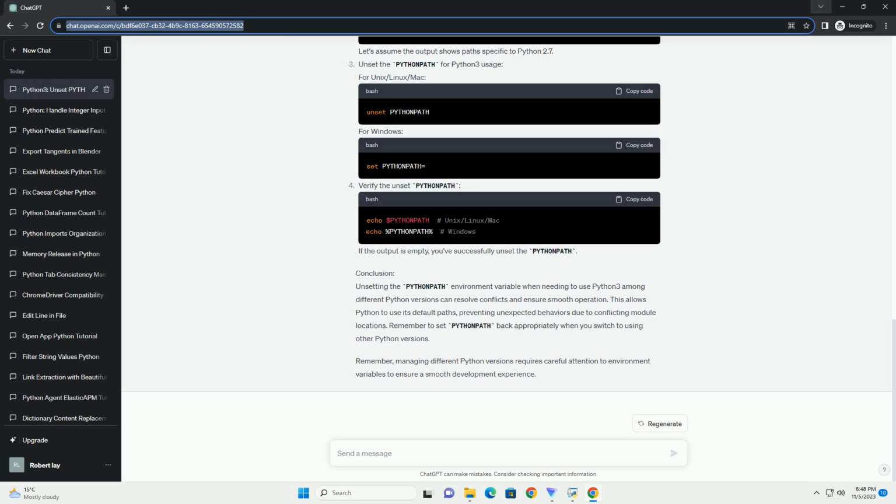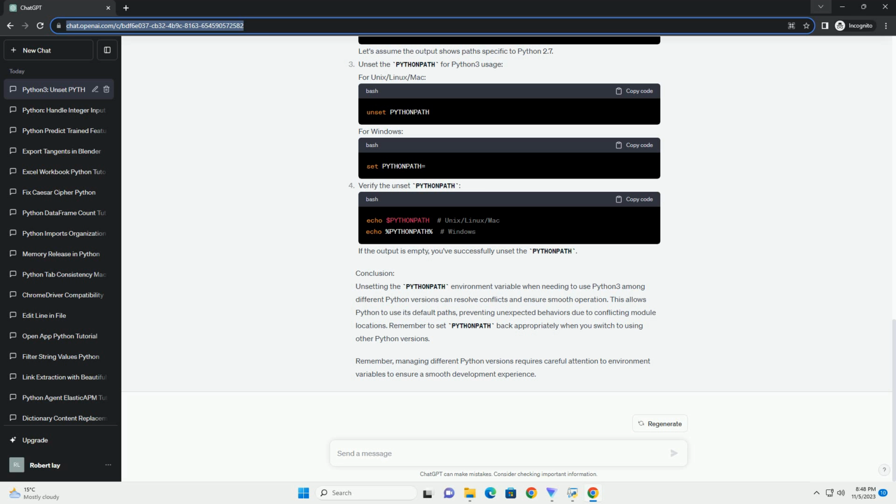After unsetting the PythonPath, you can now use the desired Python version without any conflicts. For example, you can run the following command to check the Python version. Conclusion. Unsetting the PythonPath environment variable is essential when working with multiple Python versions to avoid conflicts and ensure that the correct Python interpreter is used.